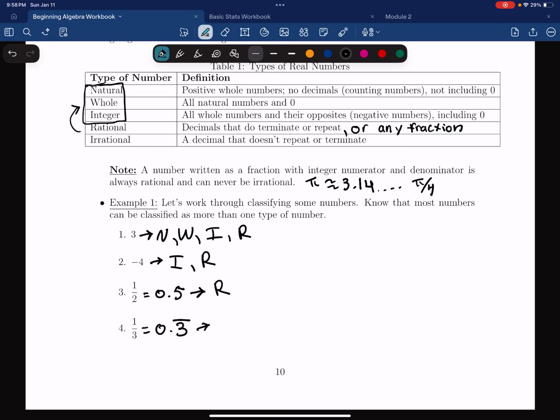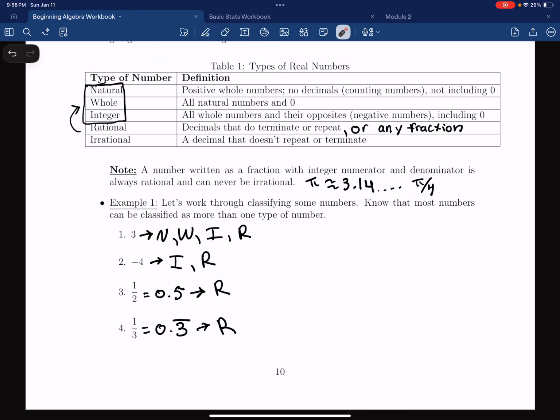So looking at our definitions, we know it's not a natural, whole number, or an integer. But we do know that it's a rational number. Why? That's because it repeats.